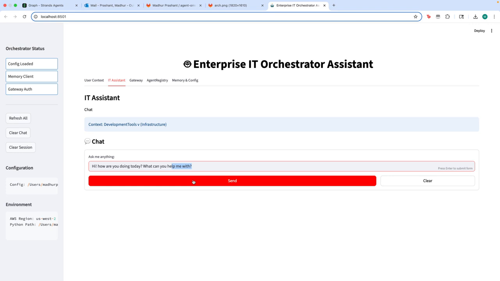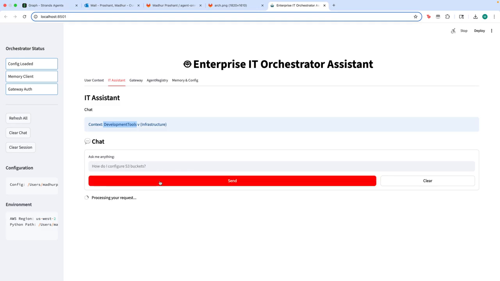And here we just want to show that, hey, if a user comes in from some specific team, even if it's a generic question, based on this product context, this query should directly be routed to an agent behind a gateway for development tools and should skip the orchestrator. So I'll hit send and I'll show some logs, so bear with me, but we'll see some of the things that happen under the hood.